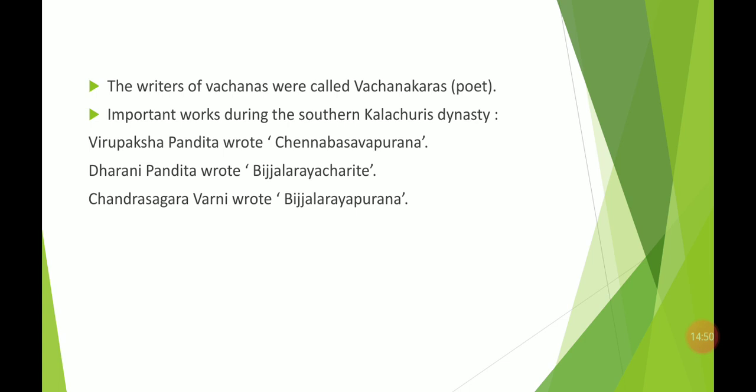There were a lot of rulers there, and their capital was Tripuri or Tewar in Madhya Pradesh, and in the southern Kalachuri their capital was Kalyani, Basava Kalyan, and there were important rulers like Bijal, Someshwar or Sangam. And there was a new emergence of Kannada literature, that was Vachan, and those who write Vachans were known as Vachanakar. So these were things that were found in the Kalachuri dynasty.